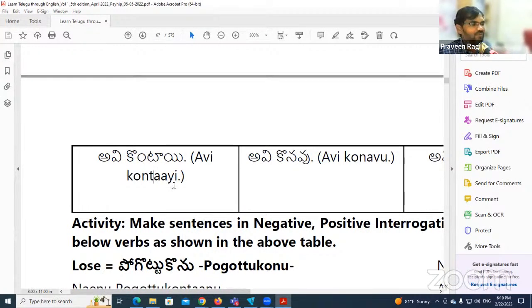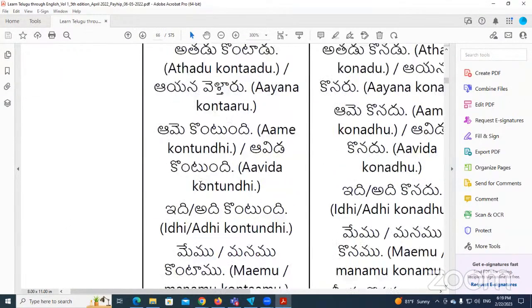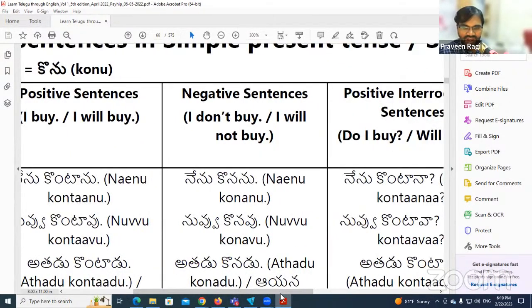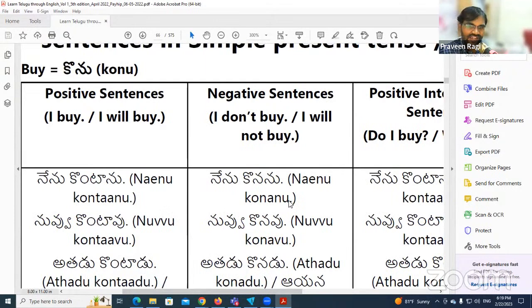So for example, avi kontai, why do we use this sentence in real life? Maybe when we are talking about companies, companies will buy, samstalu kontai, avi kontai. In that sense, we may use. Okay. So now let's make the negative sentences and carefully observe how we are changing the ending part.